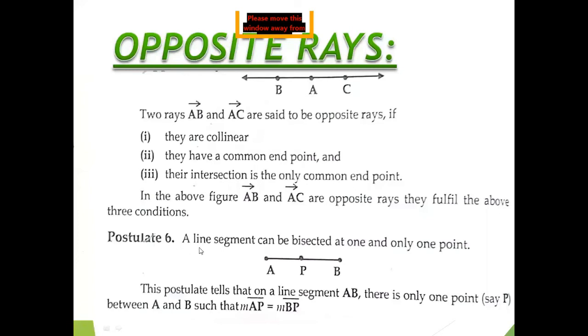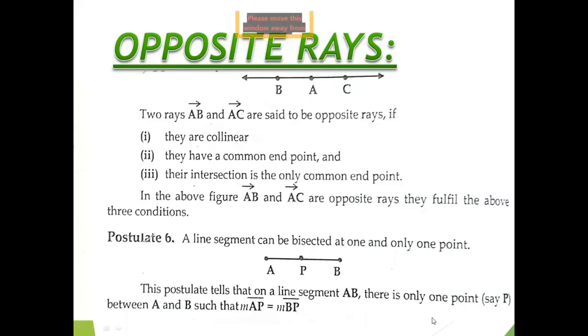Postulate number 6. A line segment can be bisected at one and only one point. It means if we have a line segment, we ultimately have a measurable length. So if we want to bisect that, there is only one possibility from where we can bisect it. So that's why our line segment can be bisected at one and only one point.